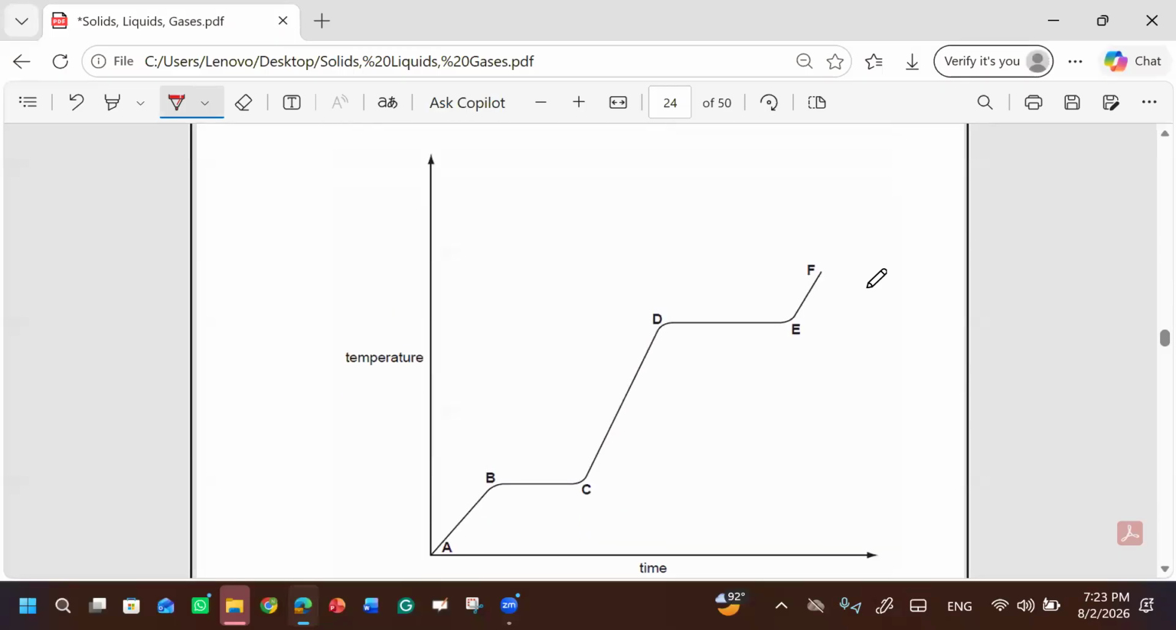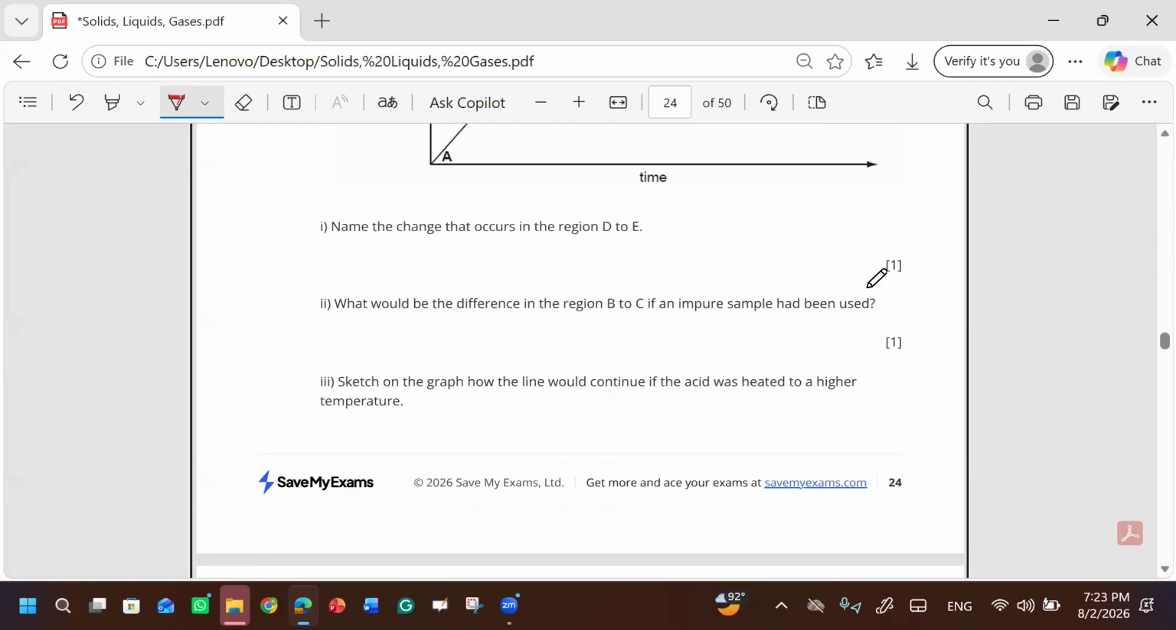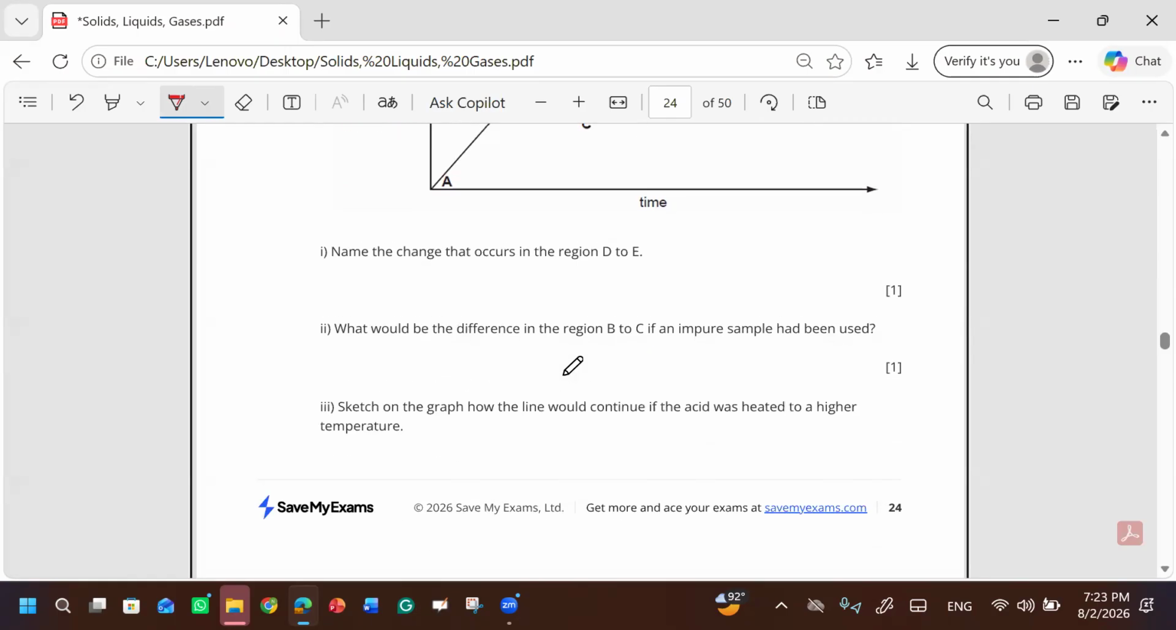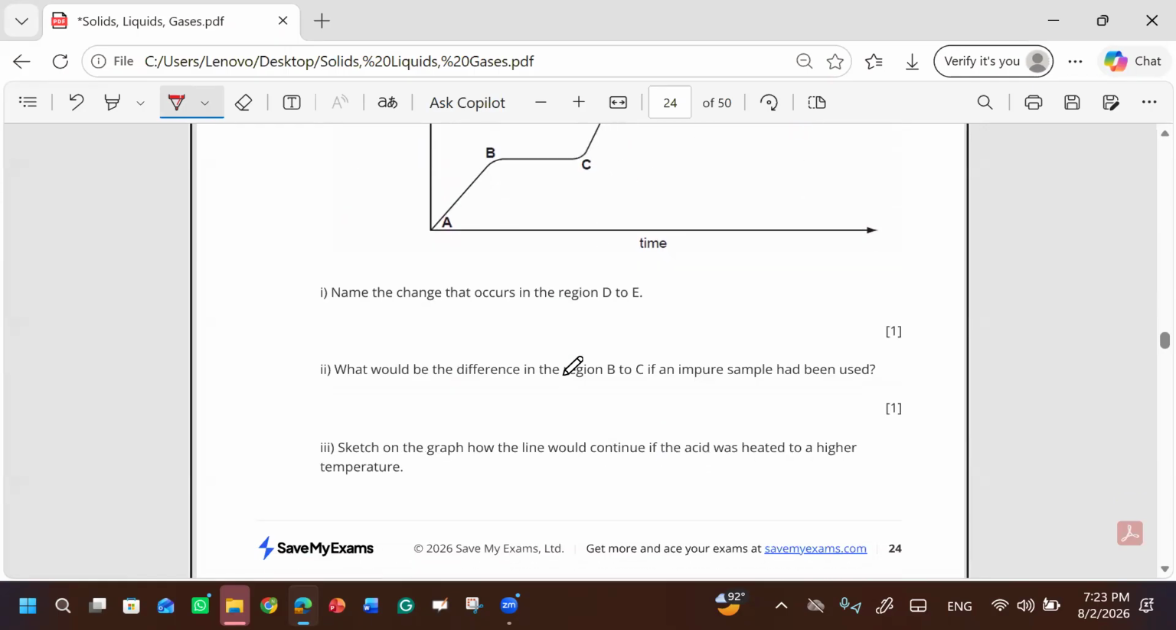D to E, it is the boiling point. What would be the difference in the region B to C if an impure substance had been there? What will happen in B to C? The graph would be changed. It will be a curve and a plateau. If there is a temperature, it will be a different temperature range, a different temperature.